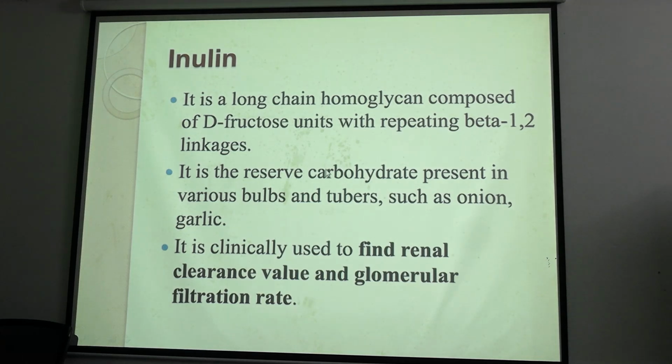Now coming to inulin. What is inulin? Inulin is the polymer of fructose, and it is beta 2 linkage. Okay, and why is inulin important? Because it is neither secreted nor reabsorbed in our renal tubules. Okay, that's why inulin is used as measurement of GFR. What is GFR? Glomerular filtration rate. Okay, so inulin is the ideal substance to estimate the renal clearance and glomerular filtration rate.